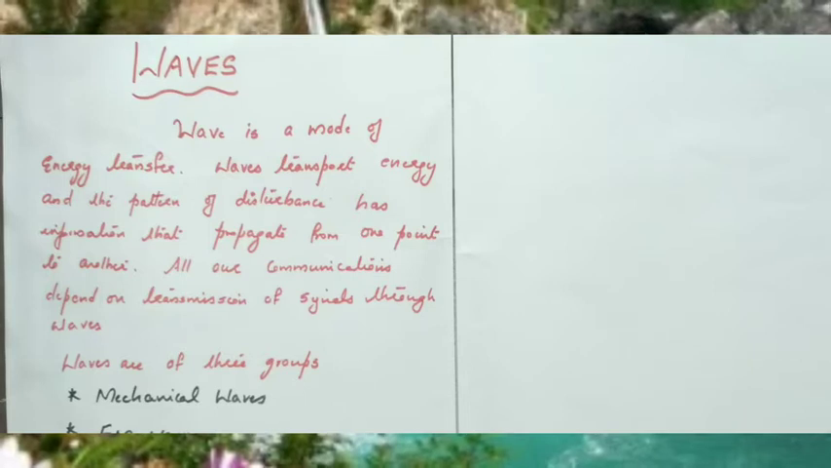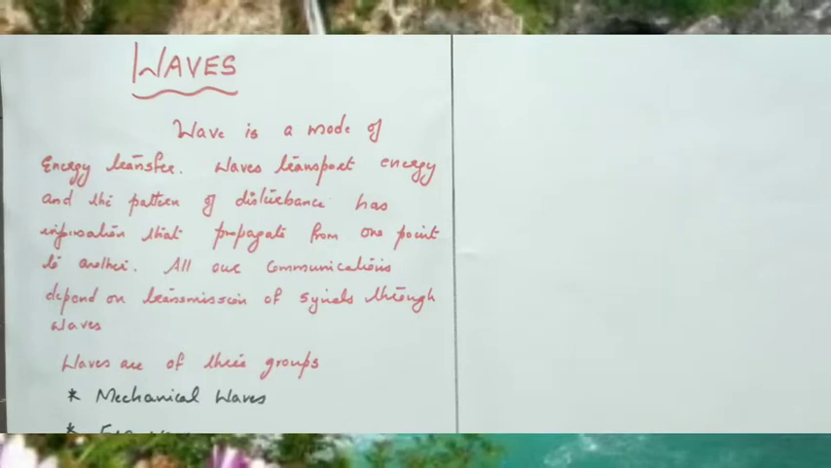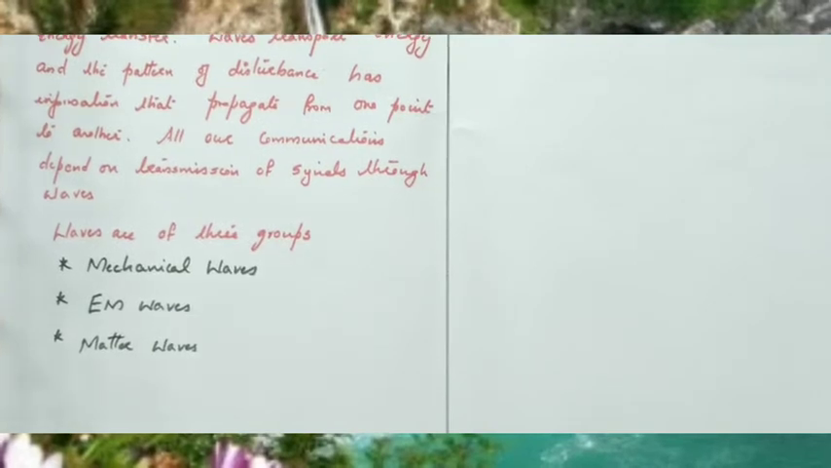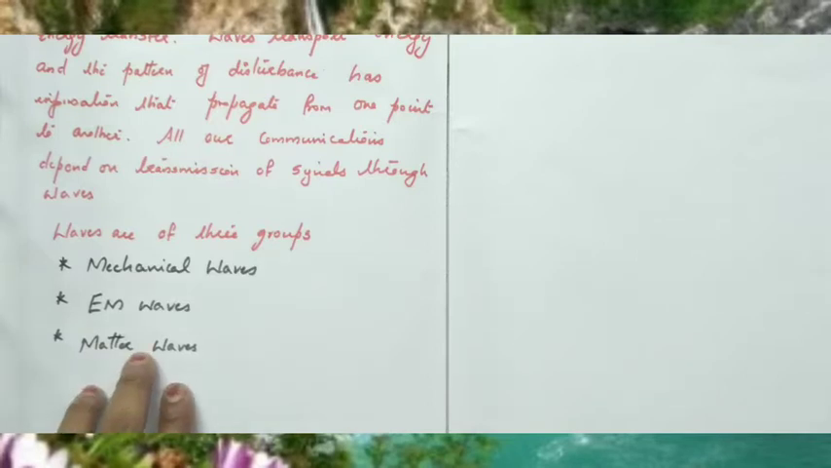All our communication depends on transmission of signals in the form of waves. We know the propagation of radio waves, propagation of microwaves. So these all transfer from one region to another region in the form of waves. So broadly, waves are classified into three: number 1 mechanical waves, number 2 electromagnetic waves, and number 3 matter waves.